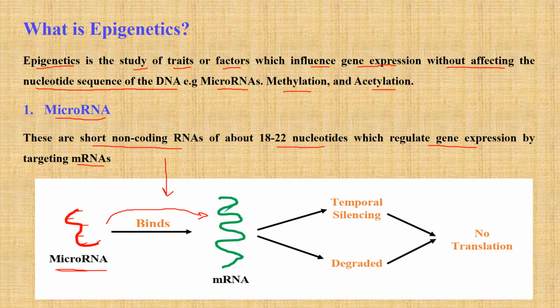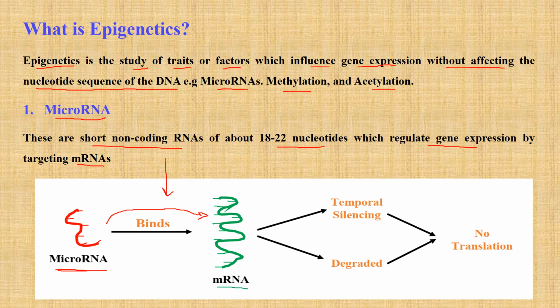Let me also put the nucleotide bases of the messenger RNA. When we look at this messenger RNA, they are usually longer than the microRNAs, and these lines I'm putting are also the nucleotide bases of the messenger RNA.